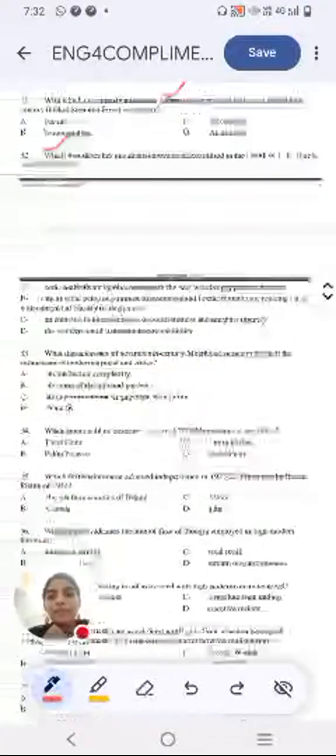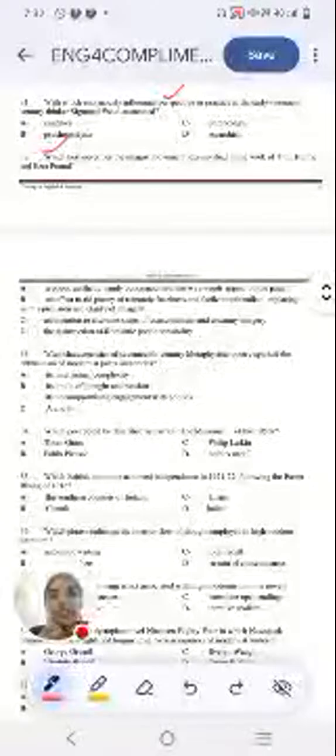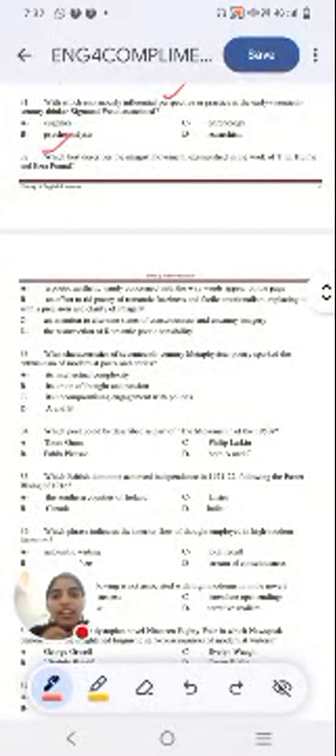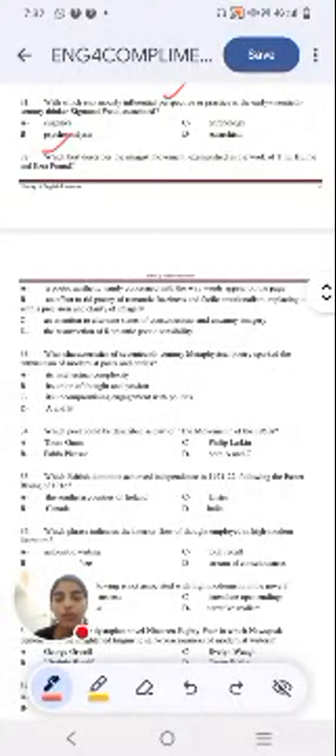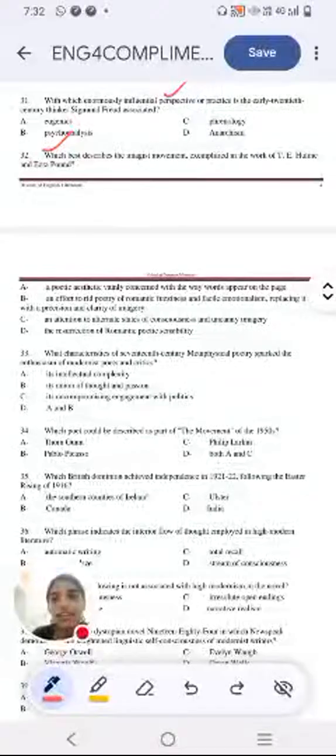Next question, which best describes the Imagist movement exemplified in the work of T.E. Hulme and Ezra Pound? Option A, a poetic aesthetic vainly concerned with the way words appear on the page. Option B, an effort to rid poetry of romantic fussiness and facile emotionalism, replacing it with a precision and clarity of imagery.